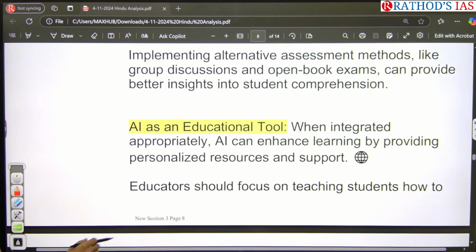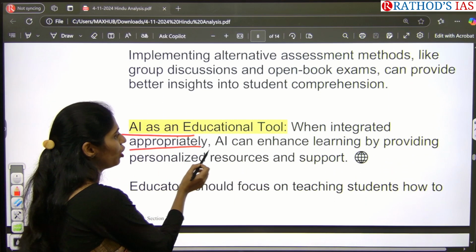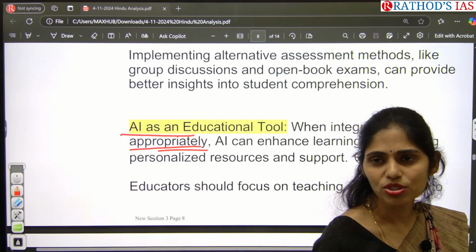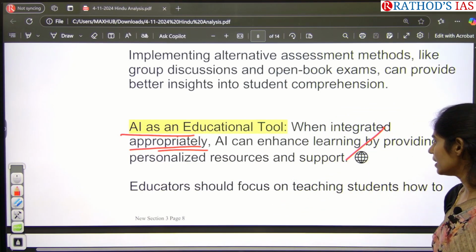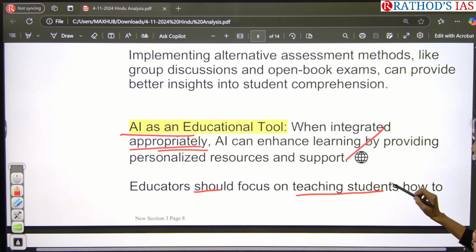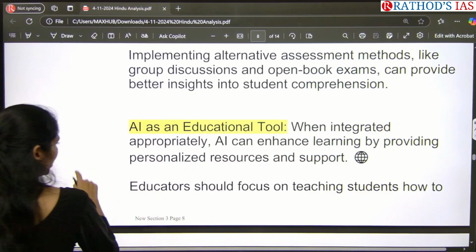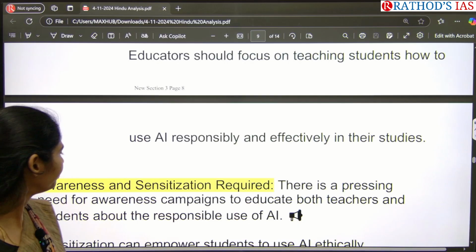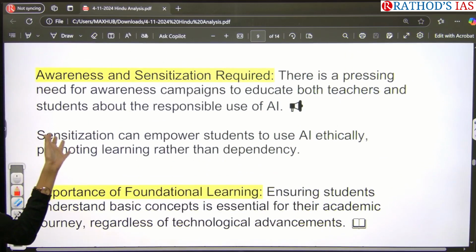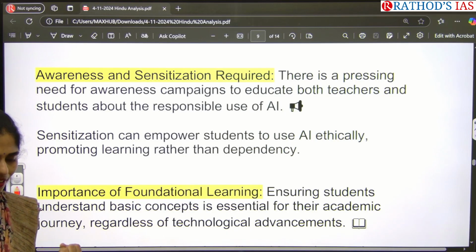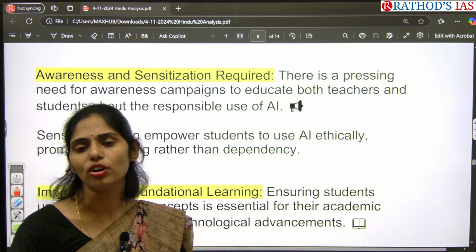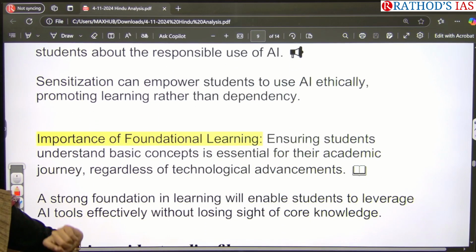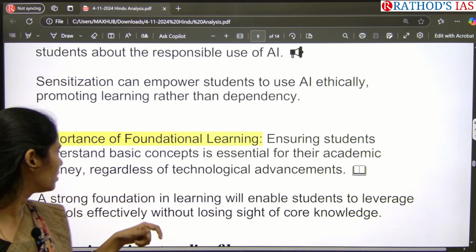And next one here is, AI as an educational tool. If you are integrating it properly, then yes, by using this AI we will have lots of advantages, but we have to use it in the right way. That is the thing which is mainly said. Even educators need to focus on teaching students how to use this AI responsibly and effectively, not only for completing assignments. And we need to focus on awareness as well as sensitization. Teachers need to be aware, parents need to be aware, and children need to be aware about how we have to use this AI responsibly and ethically, rather than children becoming dependent on these AI tools.